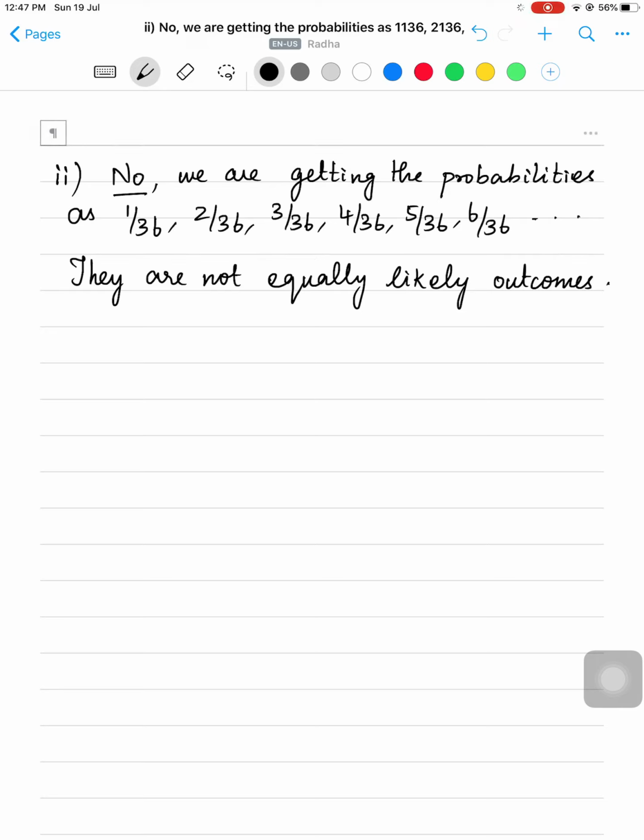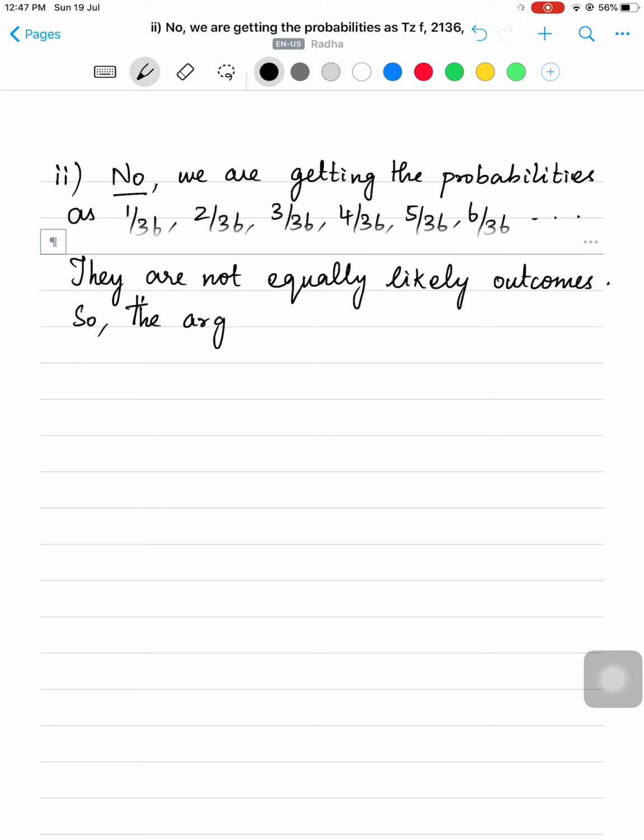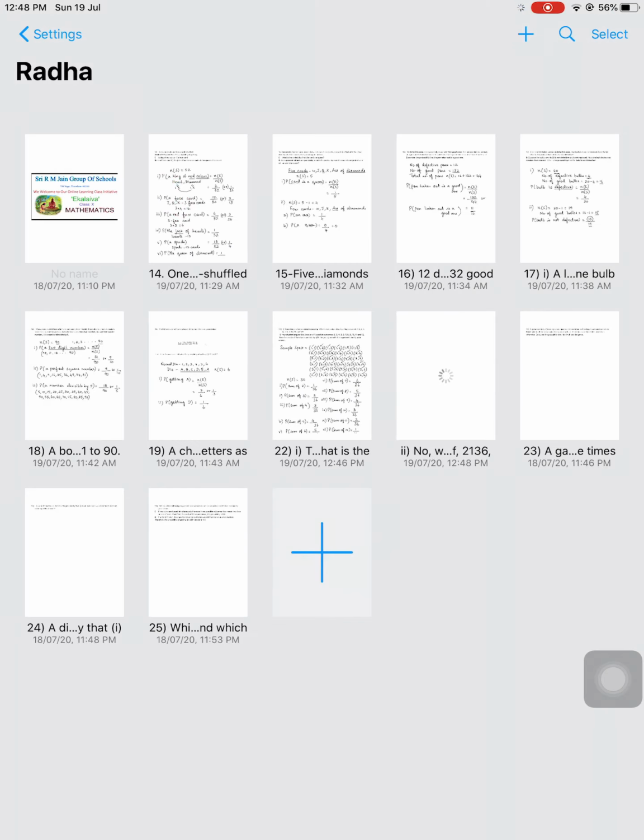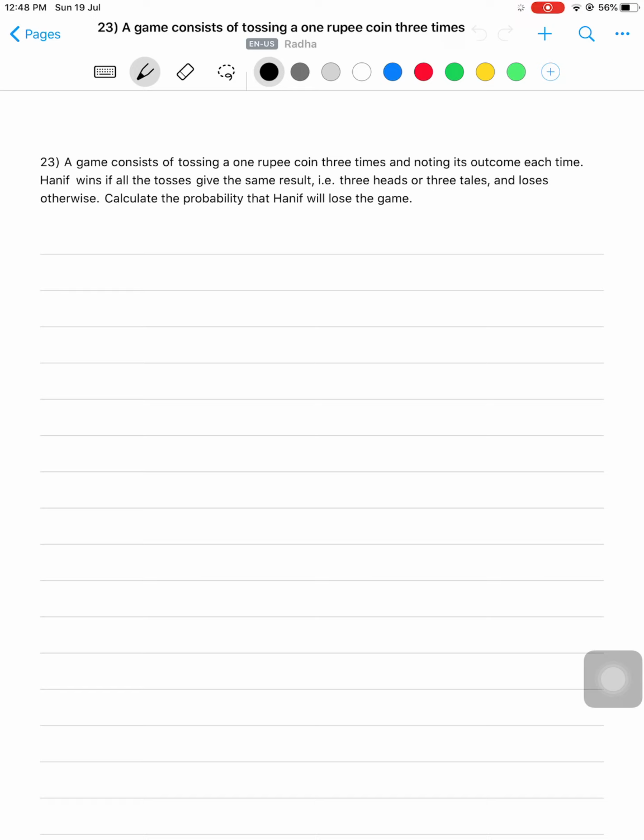So do you agree with this argument? If they say, what you should say? No, because we are getting the probabilities differently, like 1 by 36, 2 by 36, 3 by 36 and so on. So they are not equally likely outcomes. So the argument is wrong. Hope it's clear, children, right? Shall we move on to the next sum? Yeah. So what is the 23rd question?